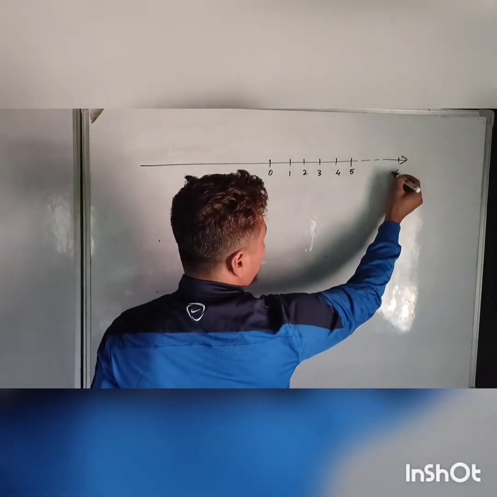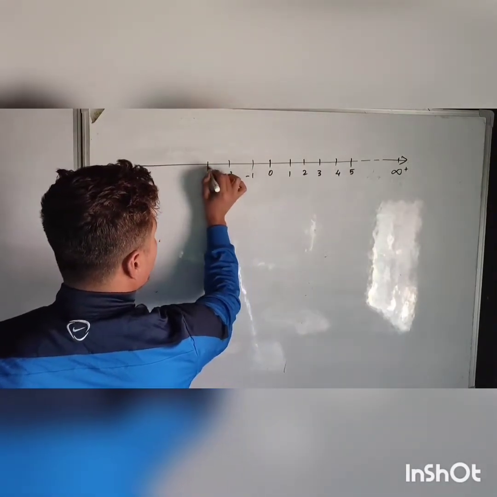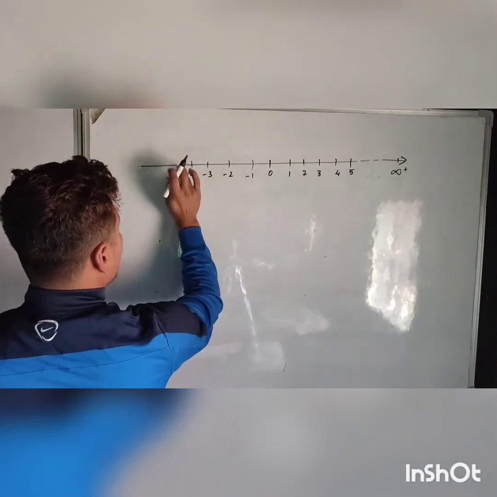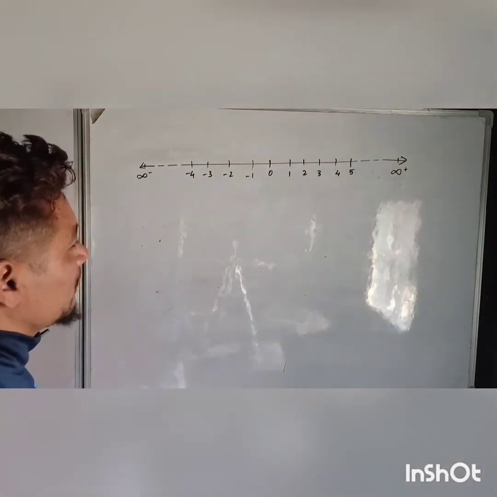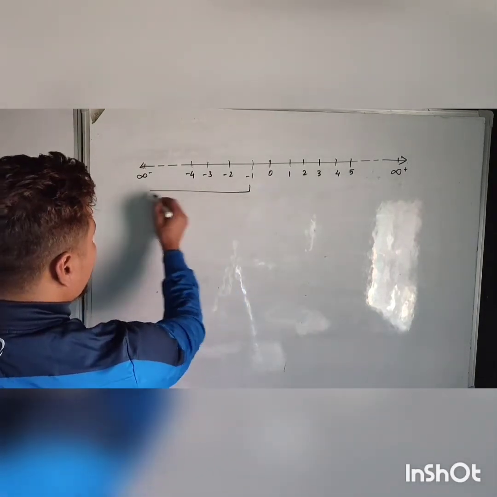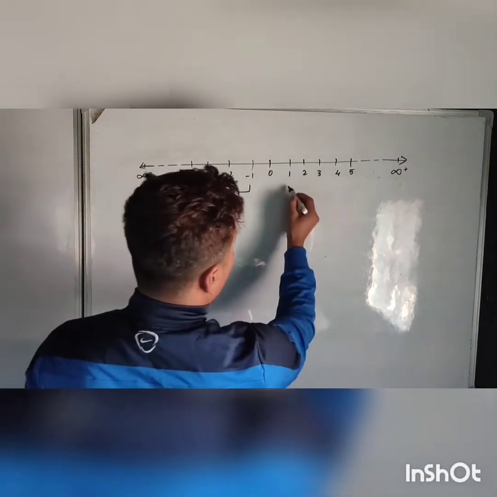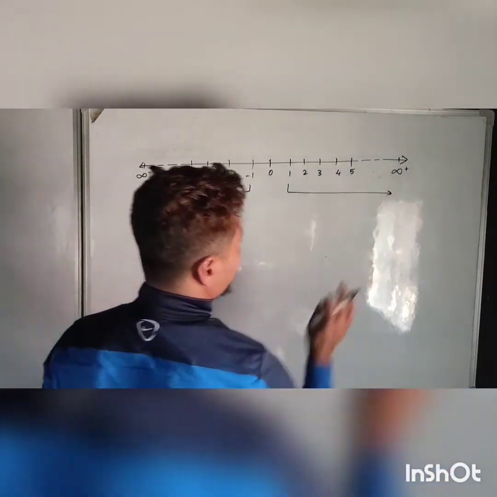It will go until infinity. Okay, and -1, -2, -3, -4. It will go until infinity. Understood? Now see, here from -1 to negative infinity and from 1 till positive infinity.